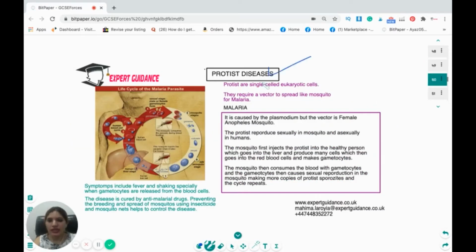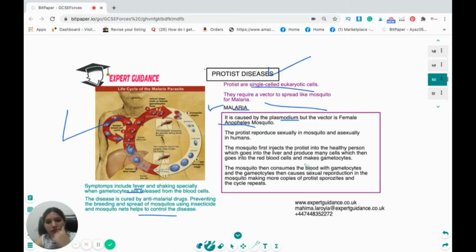The protist disease: protists are single-celled eukaryotes, and you just have malaria in your syllabus. They require a vector called the mosquito. Symptoms of malaria include fever and shaking. The disease is cured by anti-malarial drugs, preventing the growth of mosquitoes, and using insecticides. Malaria is caused by Plasmodium, but the vector is the female Anopheles mosquito. The protists reproduce sexually in the mosquito and asexually in humans.